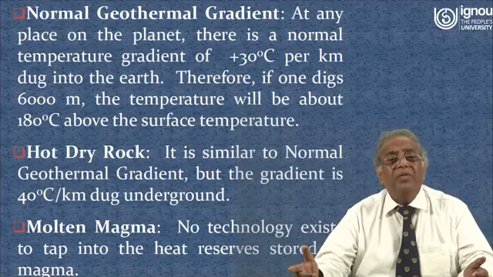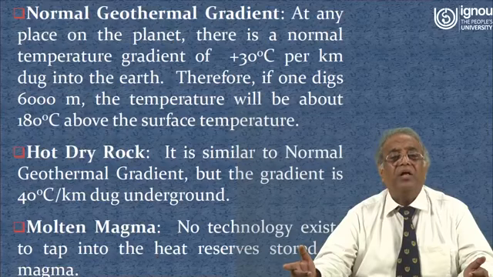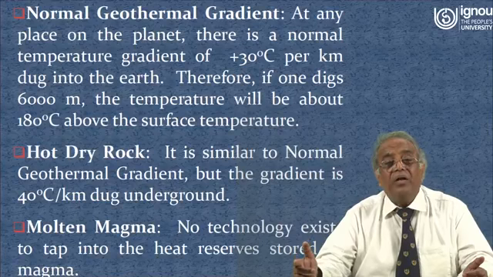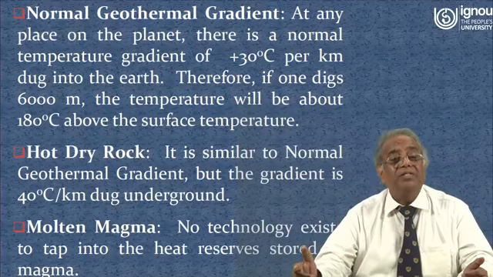So 30 degrees centigrade per kilometer is the temperature gradient. So 30 times 6 comes out to be 180 degrees centigrade. So the water which is 6 kilometers below the earth's surface will have a temperature of 180 degrees centigrade, because the temperature gradient is in general 30 degrees centigrade per kilometer dug into the earth.